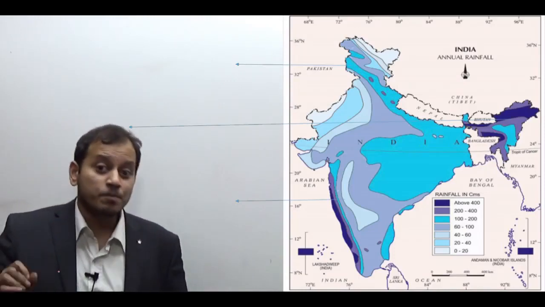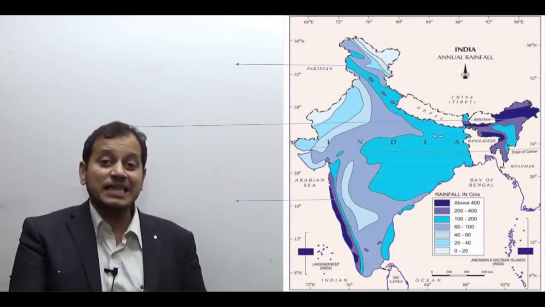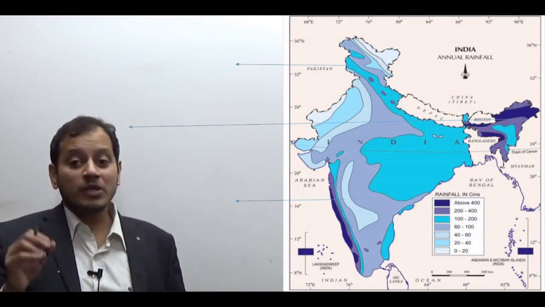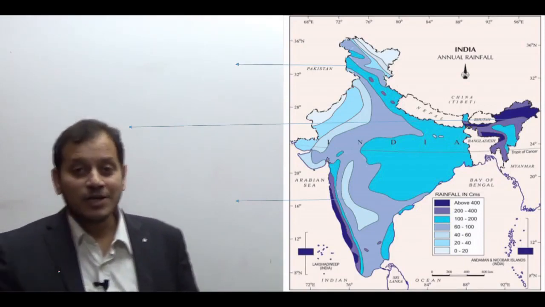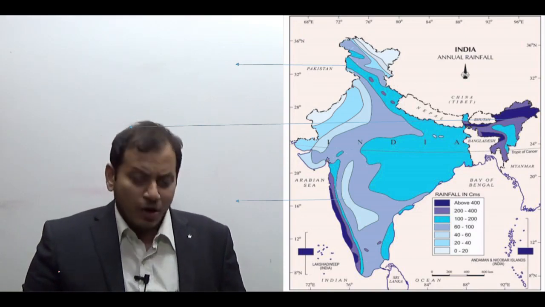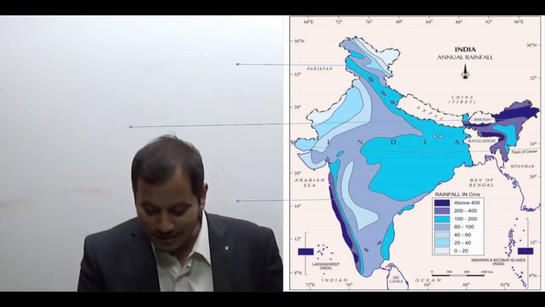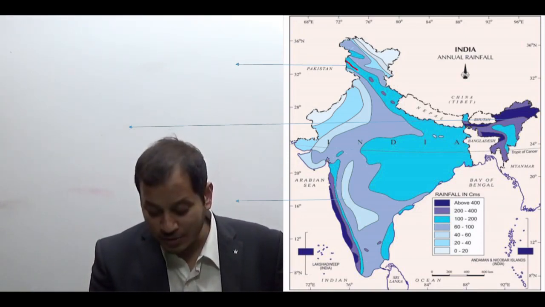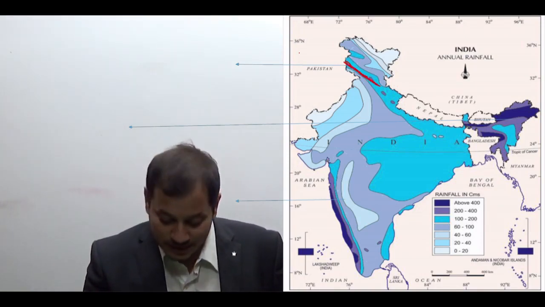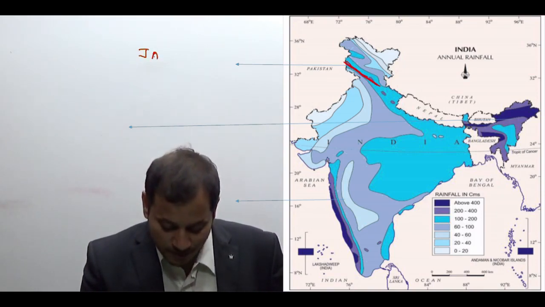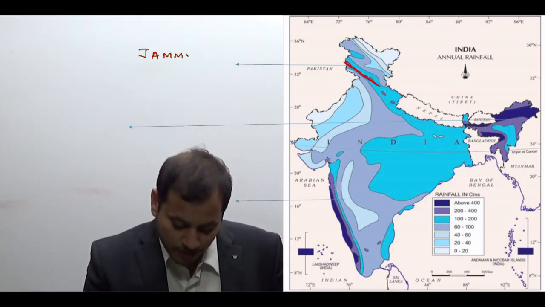Now, if the UPSC asks you whether the Western Himalayas get more than 100 centimeters of rainfall? No. Or yes. You can see the blue line. This is the Western Himalayas. Western Himalayas also include the Shivaliks. In the Shivaliks, these are the Jammu Hills.